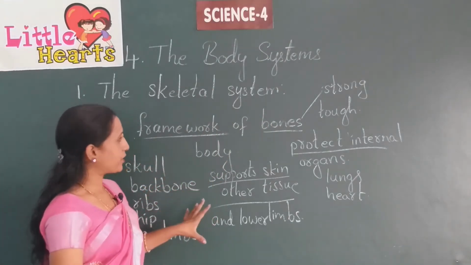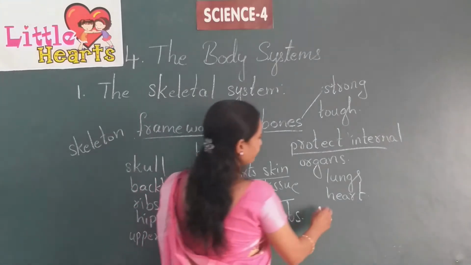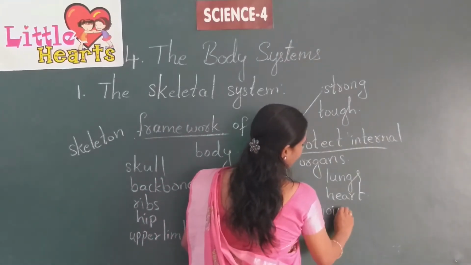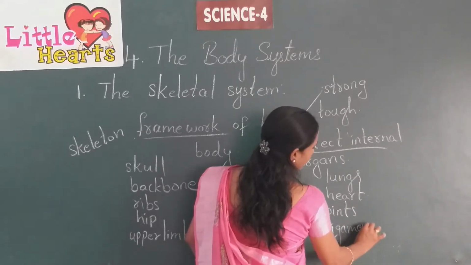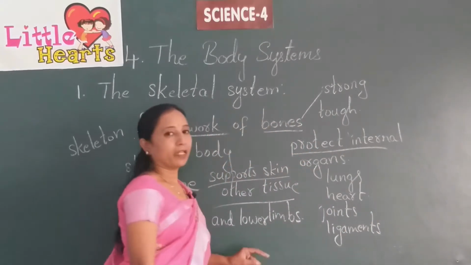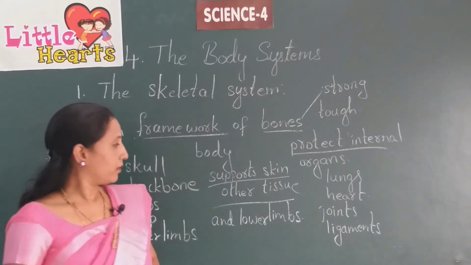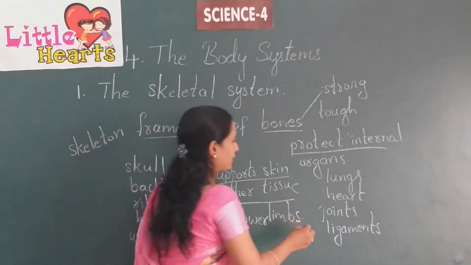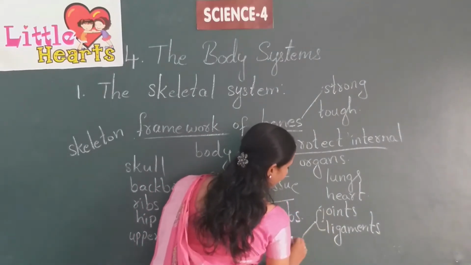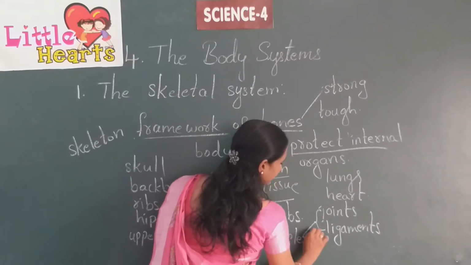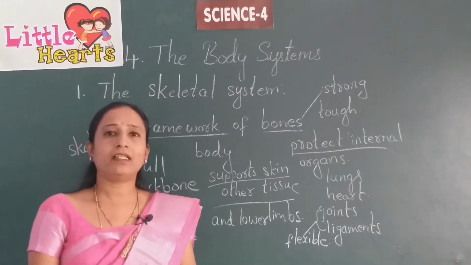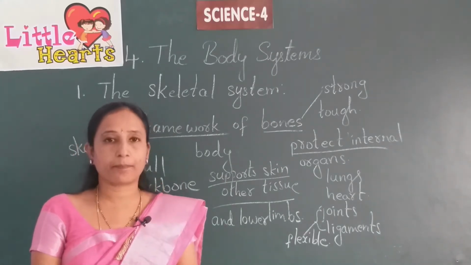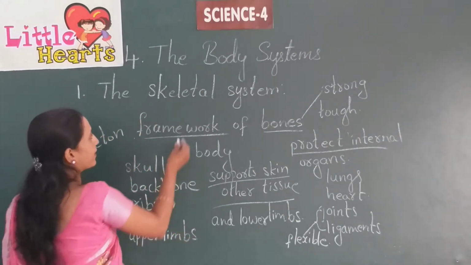What makes the skeleton flexible? These joints and ligaments. The skeletal system is made up of a total of 206 bones.